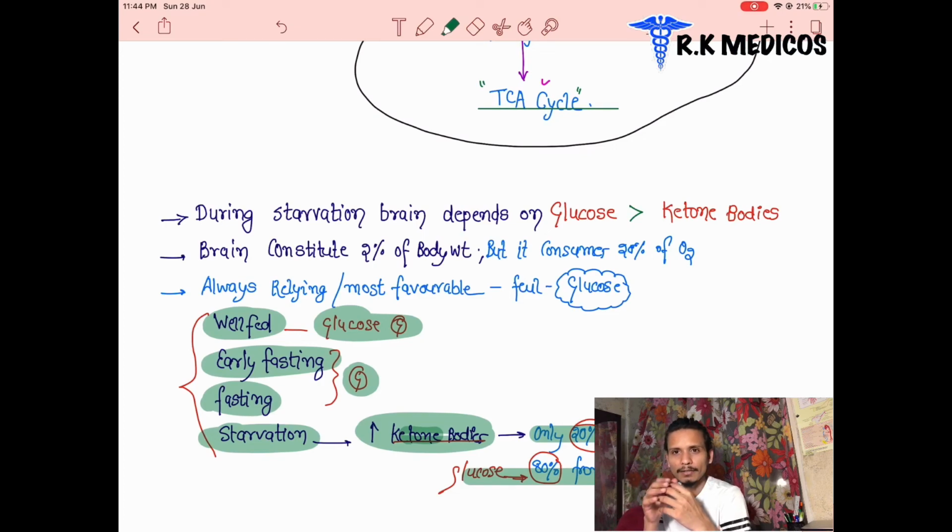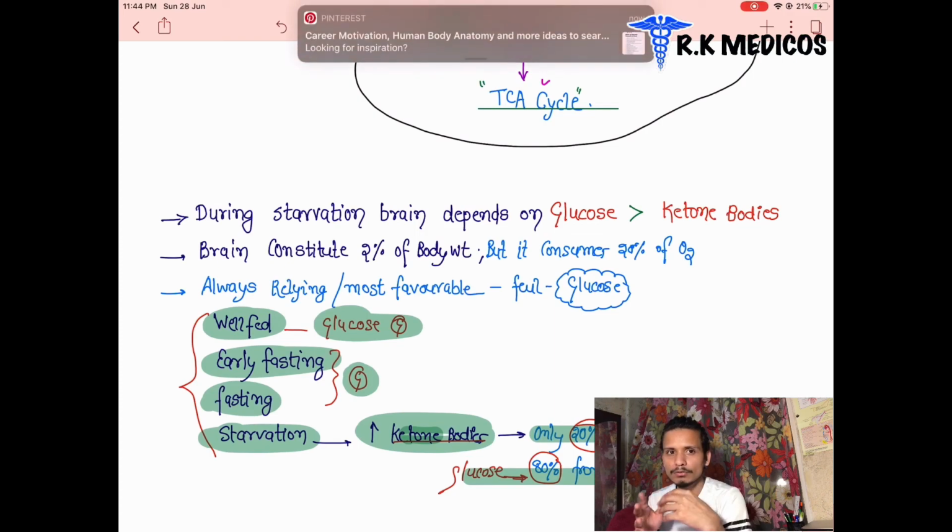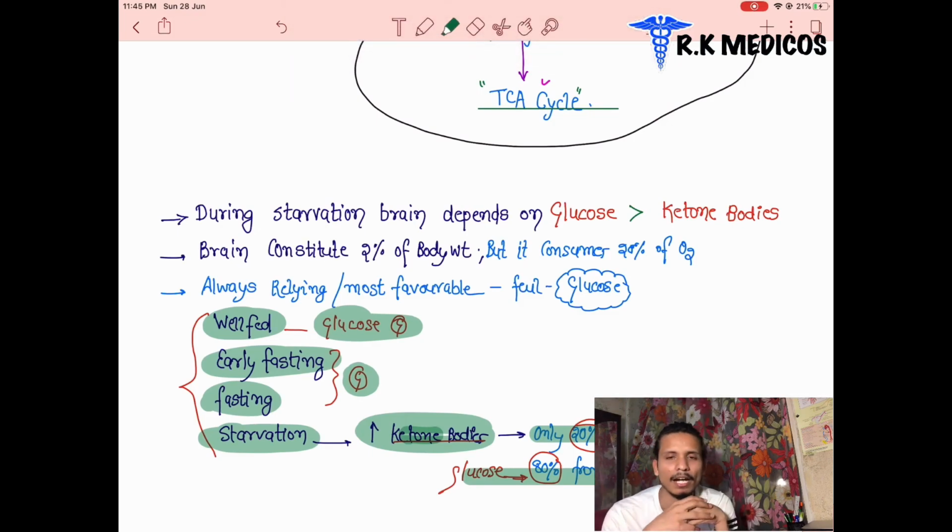Even if the glucose level decreases and the body is not producing enough glucose, the brain demands glucose up to 80%, and the remaining 20% it works with ketone bodies. It means the most important fuel for the brain is glucose.